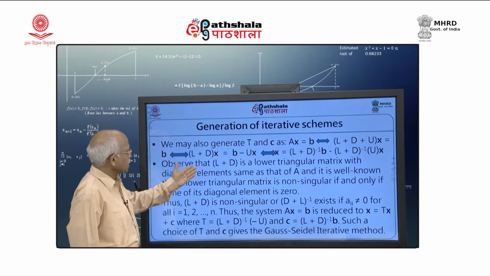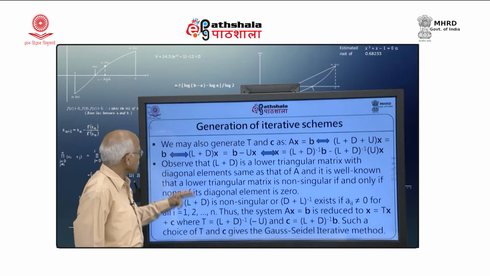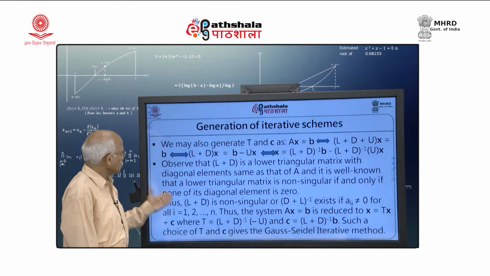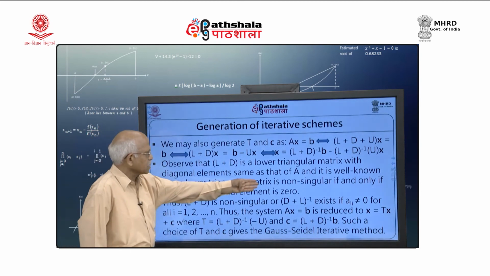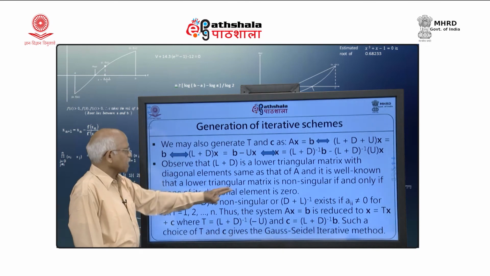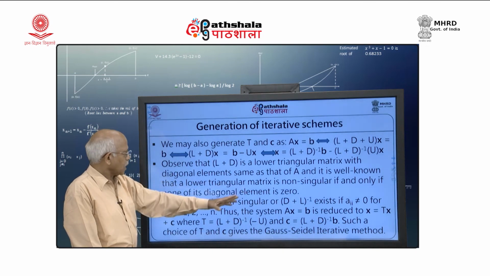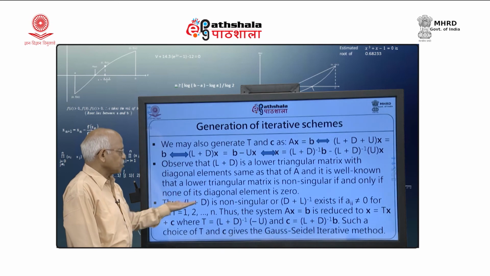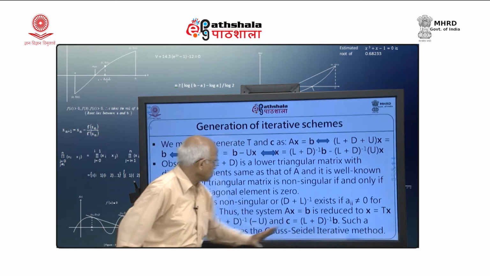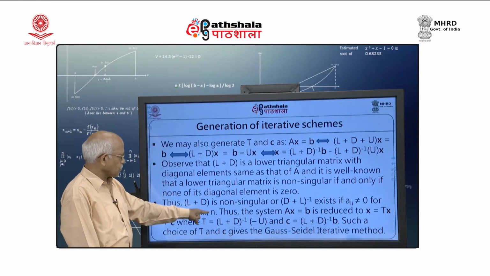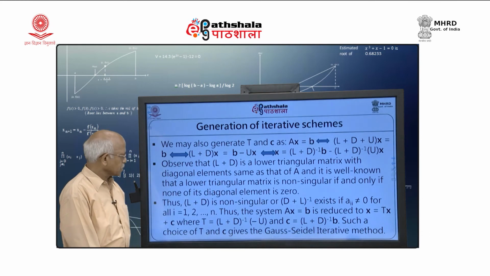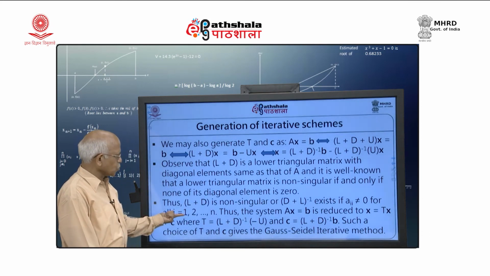So, observe that L plus D is a lower triangular matrix with diagonal elements same as that of A, and it is well known that a lower triangular matrix is non-singular if and only if none of its diagonal elements is 0. Therefore, (L plus D) inverse will exist if a_ii is not equal to 0 for all i. So, if all the diagonal elements are non-zero, I will be able to get this. So, diagonal elements play a key role here.